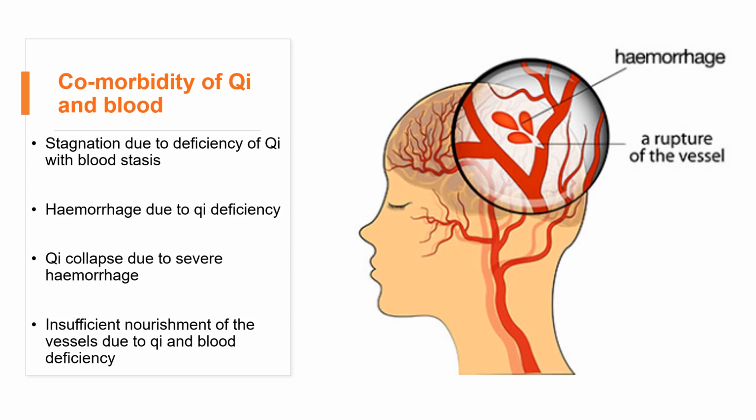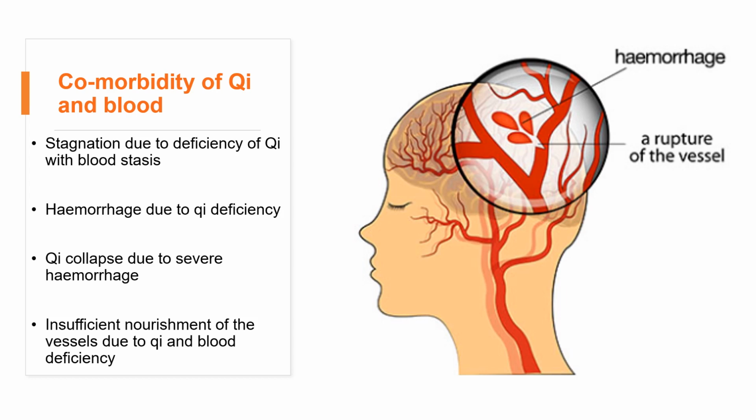The relationship: stagnation due to Qi deficiency with blood stasis. From the title, you will see this stagnation is due to Qi deficiency and blood stasis. So in this situation, the patient has both Qi deficiency and blood stasis. The reason is the relationship between the Qi and blood. The Qi has the function to move the blood, right? That's why we say the Qi governs the blood.